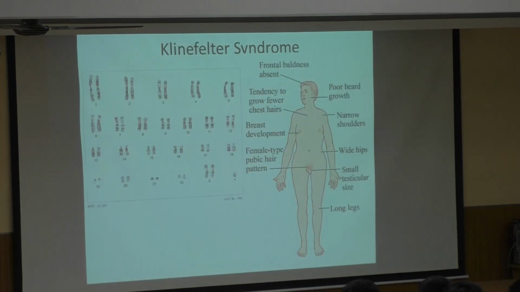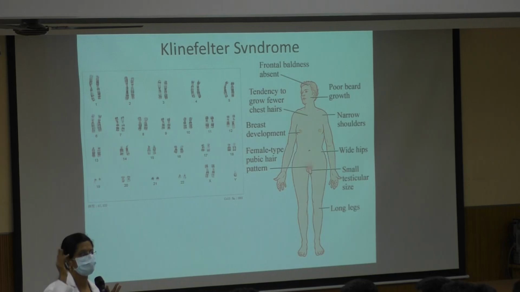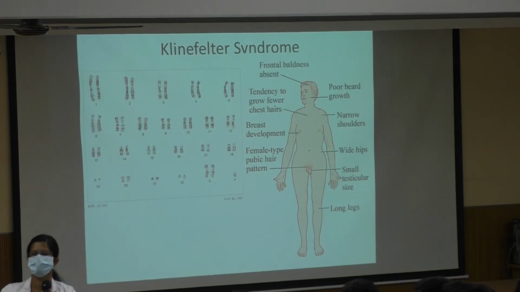Klinefelter's. What is the chromosomal abnormality? XXY. So what will be the gonad? Y is there. So what will be the gonad? Testis. So here, phenotypically and genetically, it will be a male because there is a dose of Y chromosome. It has to be a male. But again, abnormalities.